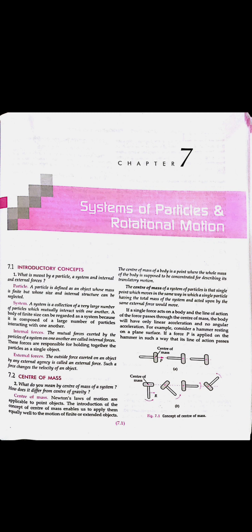From these two words we can identify that here we will not be talking about a single particle or a single body, but we will be seeing that if there is a system of particles, then what are the motions, behavior, or we can say the nature of the particles, right? And the second word, rotational motion, we have already seen in uniform circular motion also. It will be similar to that, but a small difference will be there, that it will rotate on its own axis.